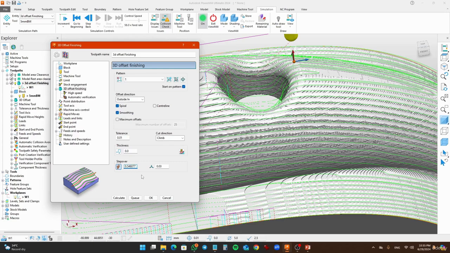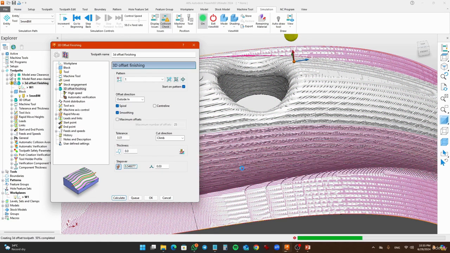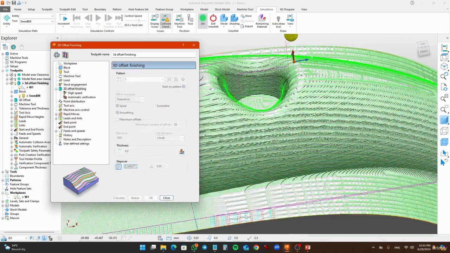Okay, let's calculate it. You see that the toolpath is getting closer and closer, and the closer the toolpath, the finer the finish will be.